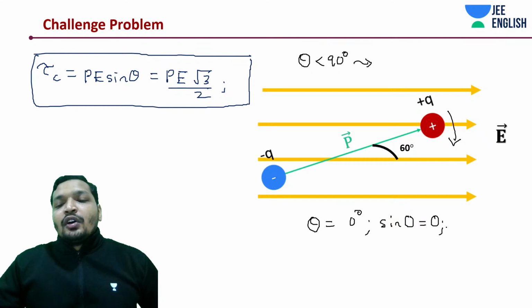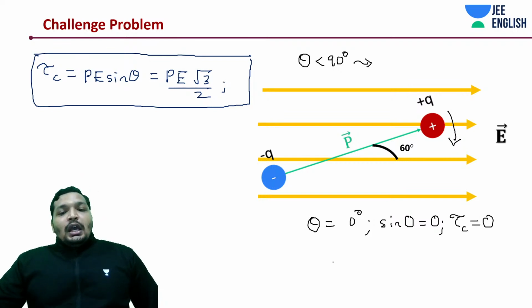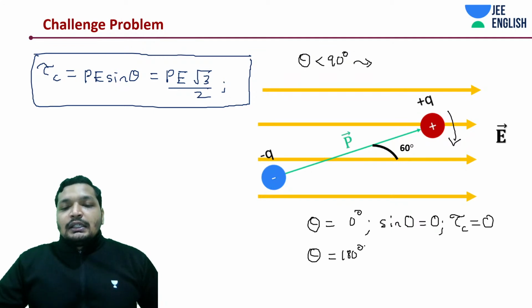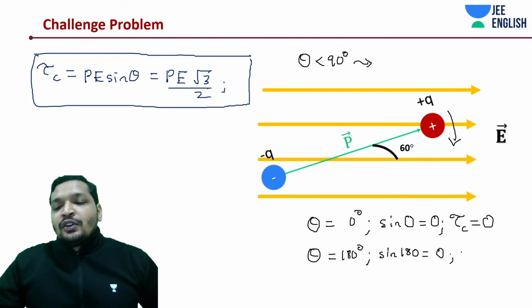That means your torque is going to be how much? 0. Okay, what about theta equal to 180 degrees? How much is sine of 180? Again 0. That means torque should be 0.